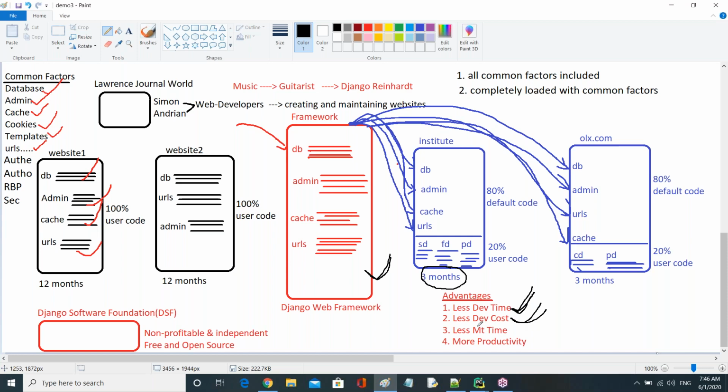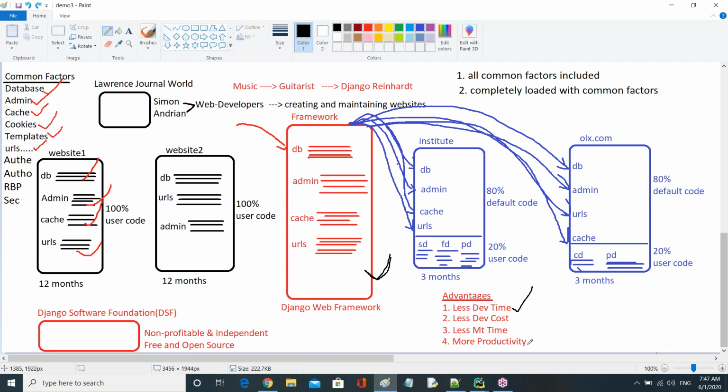Then it also takes very less time to maintain. Why is maintenance time less? Because my code is less code. That's why it takes very less time to maintain also. And the fourth one is it gives more productivity, guys.